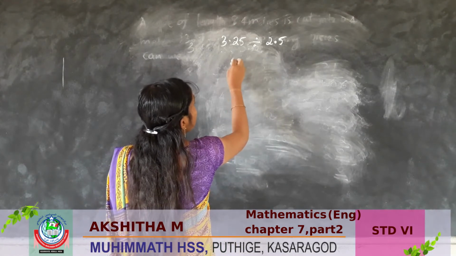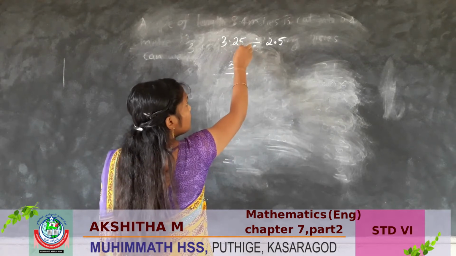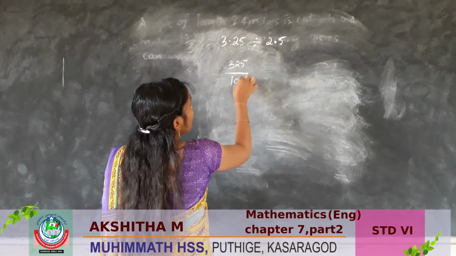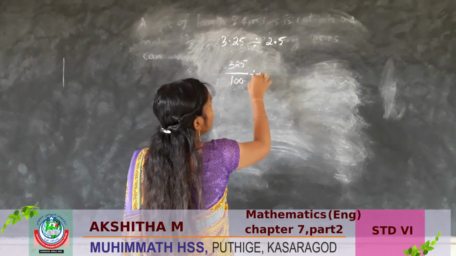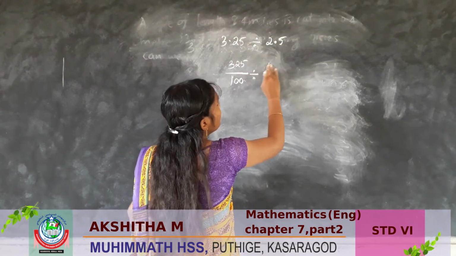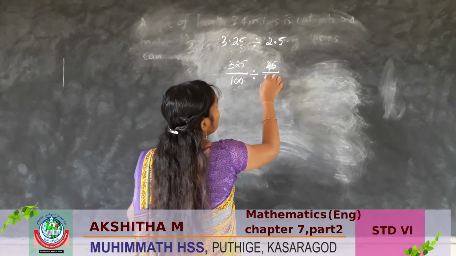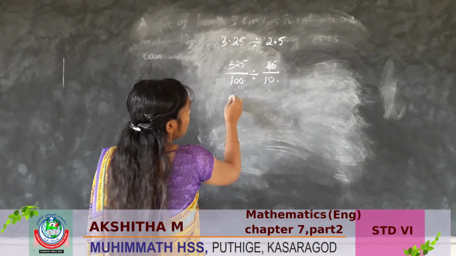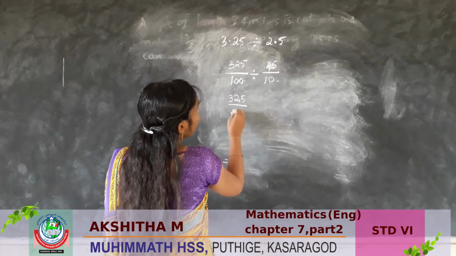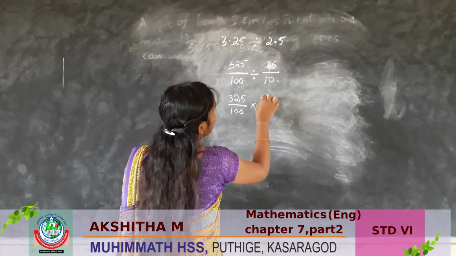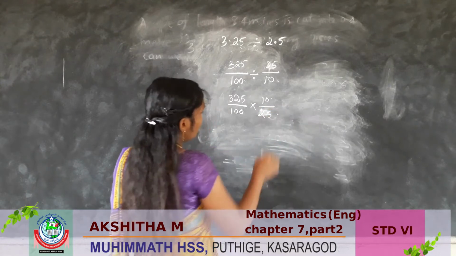3.25 we can write, here 5, this number's place value is 1 by 100. So we have to write here 100. Here 25 by 10. So next step is 325 by 100 into 10 by 25.